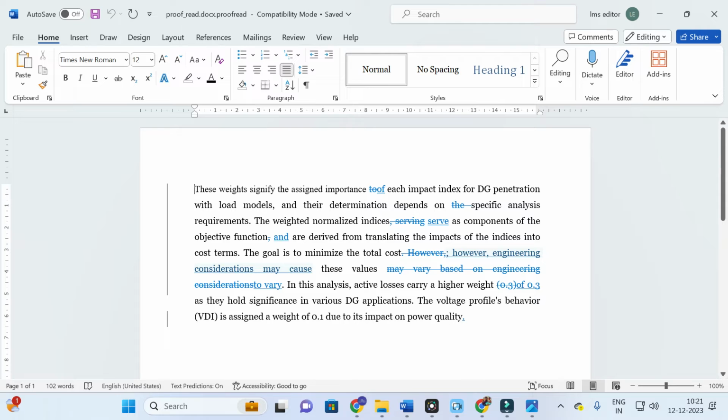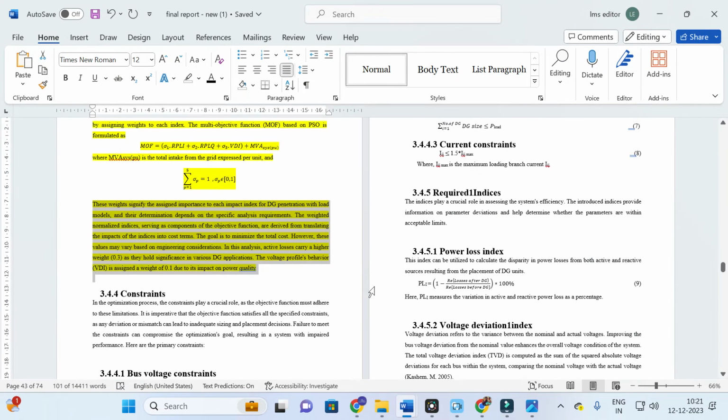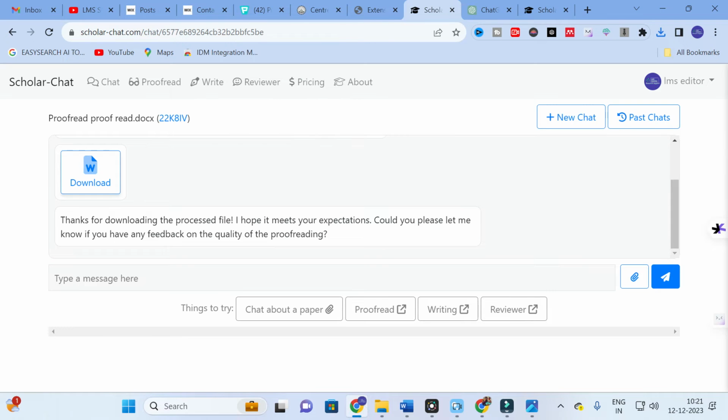But it takes some points if you avail the free version, so it is limited to some points. After that you have to go for a subscription option. So this is all about proofread.